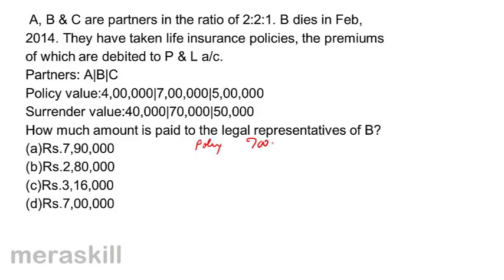Policy of B is 7 lakh. Surrender value of A is 40,000. Surrender value of C is 50,000. So totally we have 7,90,000. 7,90,000 into 2 by 5 is what should be paid to the legal representatives of B. That's equal to 3,16,000. Correct answer should be option C.